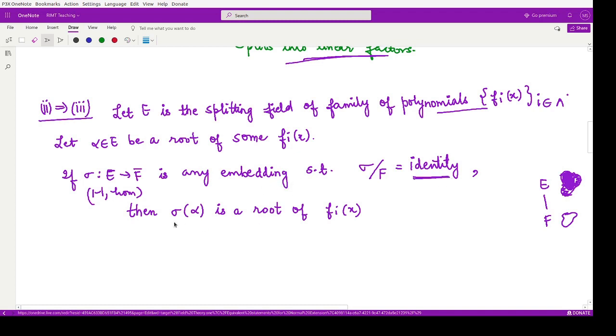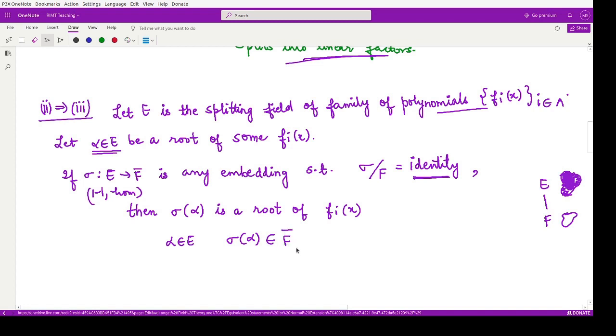Then sigma of alpha is a root of F(x). Why? Sigma of alpha means we have considered alpha from E, that was an element of E, and when you apply sigma to it, you have this element present in F bar.